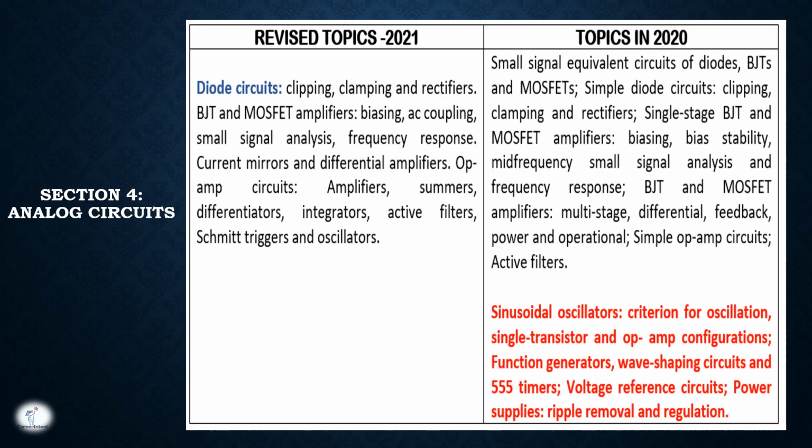Then comes section 4, analog circuits. Here the diode circuits will be the same. The major part they have updated, meaning removed, is that GATE 2021 will not have topics such as sinusoidal oscillators, criterion for oscillation, wave shaping circuits and 555 timer related questions, and voltage reference circuits and power supplies. So these topics have been removed in the updated syllabus of 2021 in analog circuits.